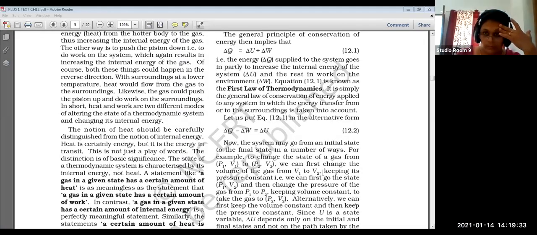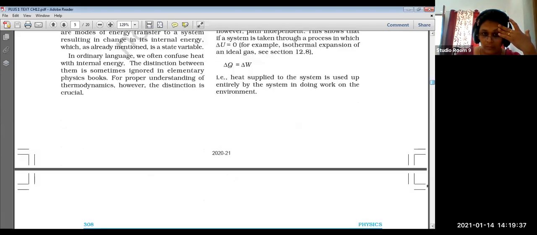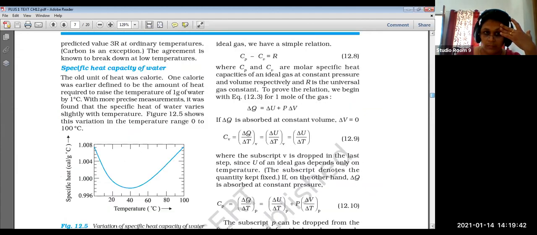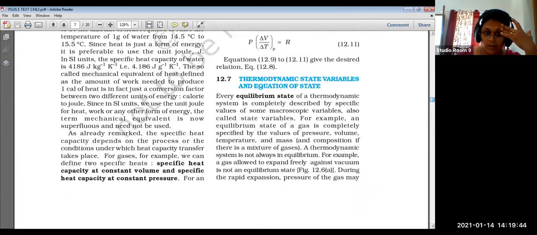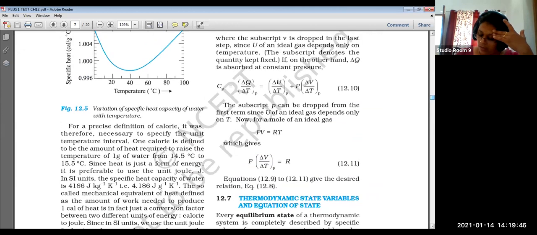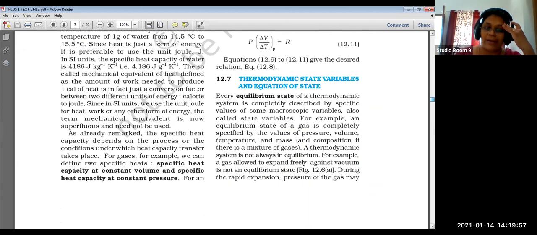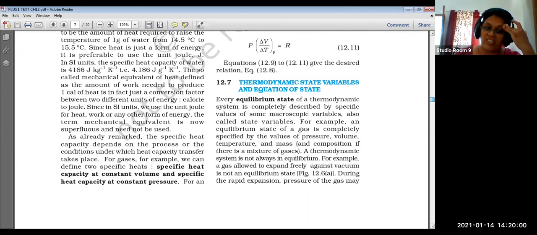For that, let us go back. We are going to assume a cylinder containing a gas, a vessel fitted with a piston.